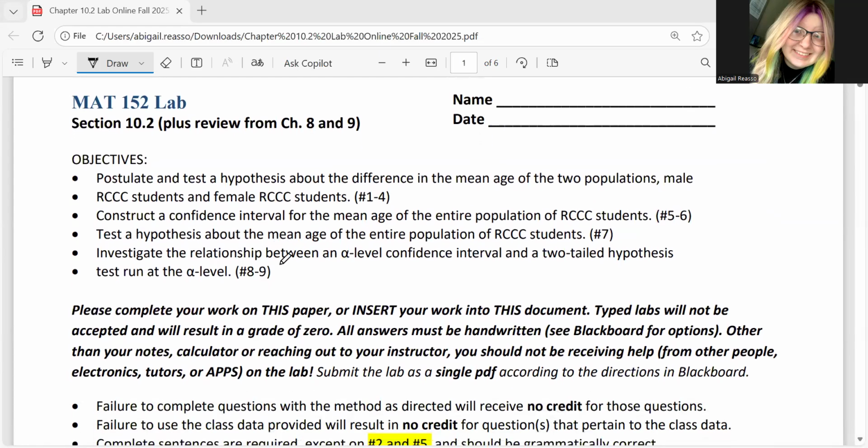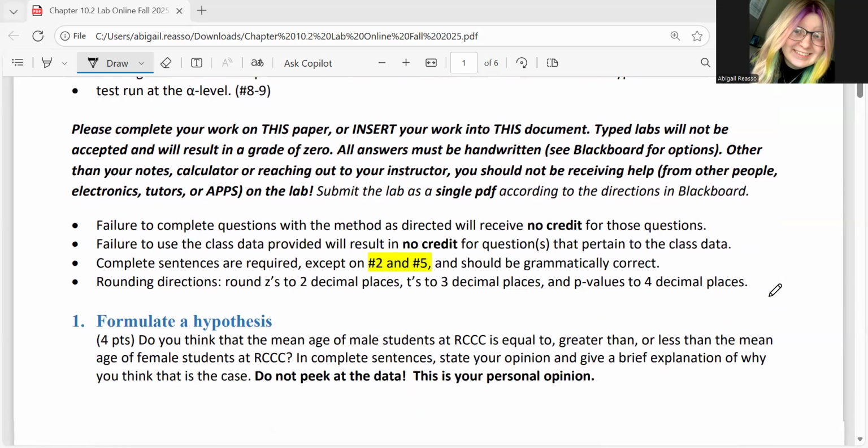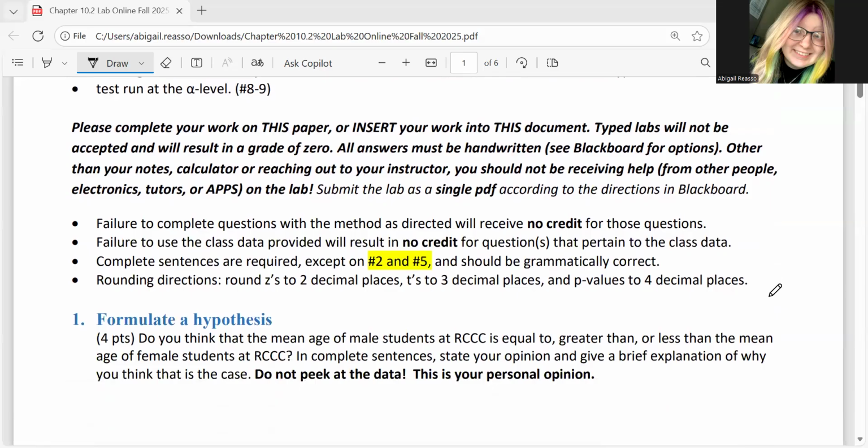Okay. Again, we have our objectives here, and you want to make sure that you complete your work on this paper or insert it into this document. Typed labs will not be accepted, and you should be handwriting your answers. Other than your notes, calculator, or reaching out to your instructor, you should not be receiving help from other people, electronics, tutors, or apps on the lab. Failure to complete the questions with the method as directed will receive no credit for those questions.